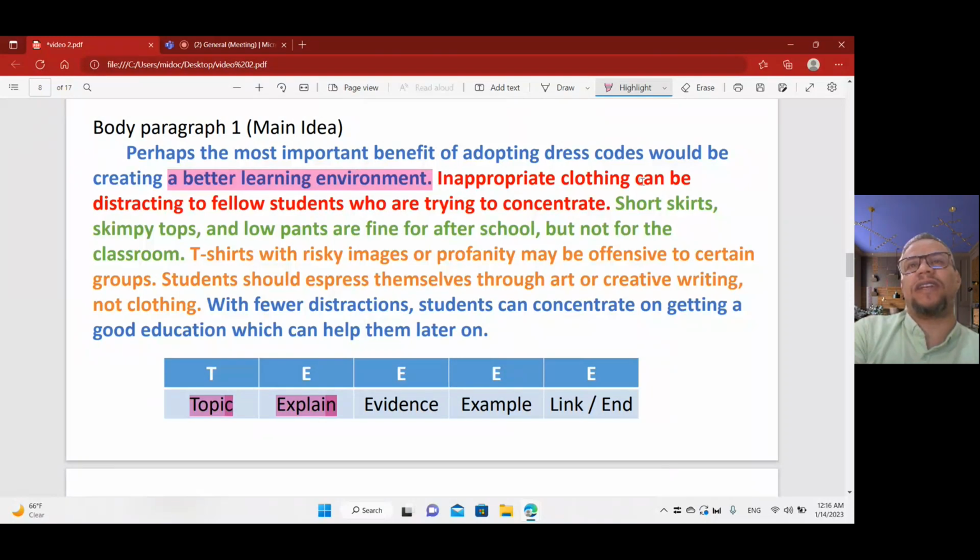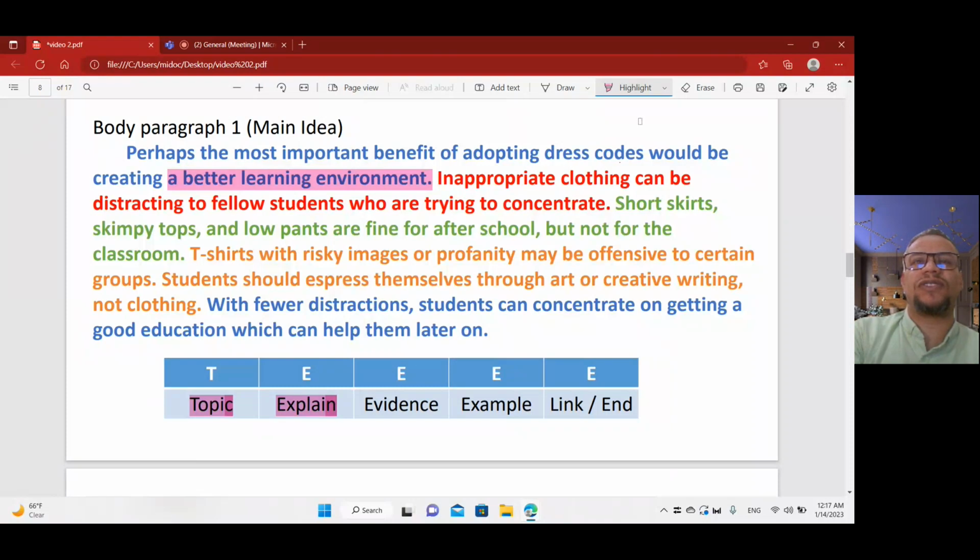Inappropriate clothing can be distracting to fellow students who are trying to concentrate when the class has a lot of different uniforms. So it makes a distraction. But if we all have the same uniform, it's very good for us to concentrate. This is the meaning of better learning environment. So the second one is to explain what this topic sentence means. And this is great. Perfect.